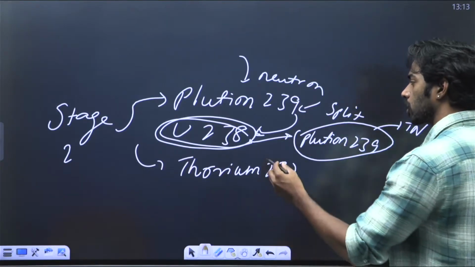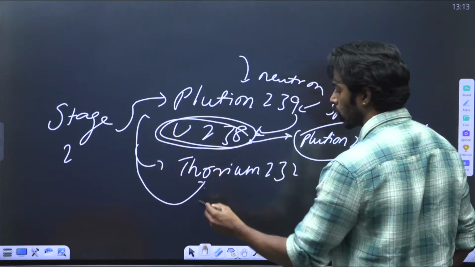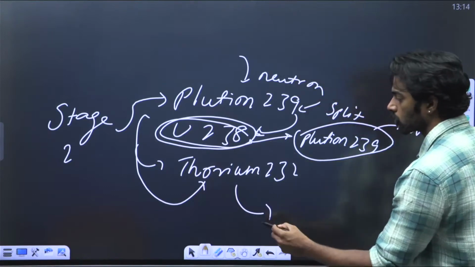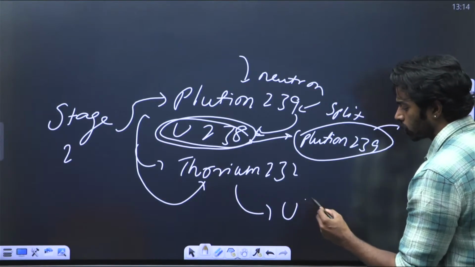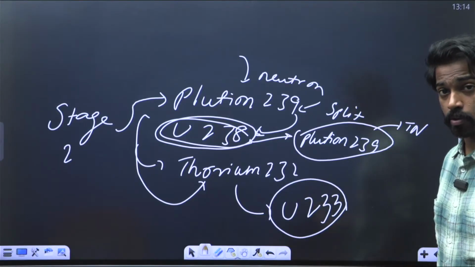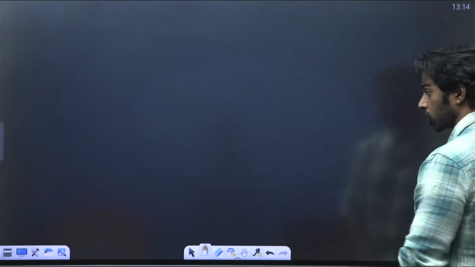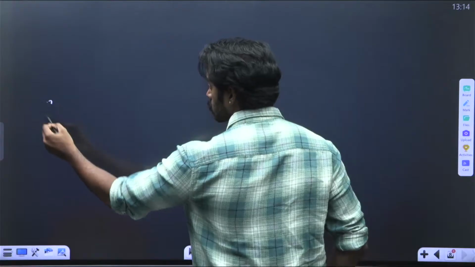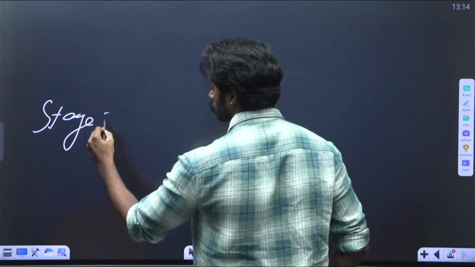Okay. Now the extra neutrons that are present go and hit the thorium-232, which converts thorium-232 into uranium-233. Now uranium-233 is again a very unstable element. Now this uranium-233 is used in stage 3. Right?